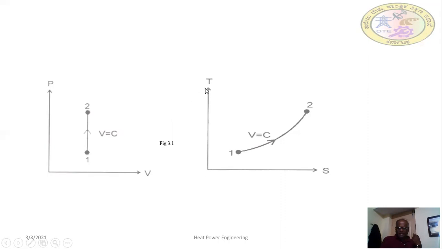But energy is being supplied, in the form of heat. Because of the heat supplied to the system, the entropy of the system is increasing. On the TS diagram, the vertical coordinate is temperature and the horizontal component is entropy. Here in this constant volume process, the entropy of the system is increased.